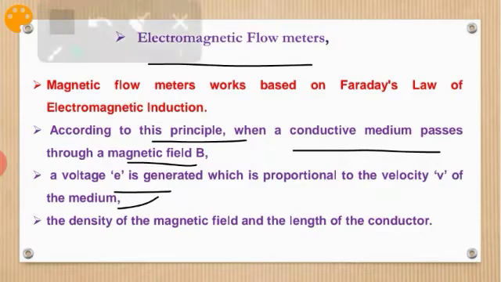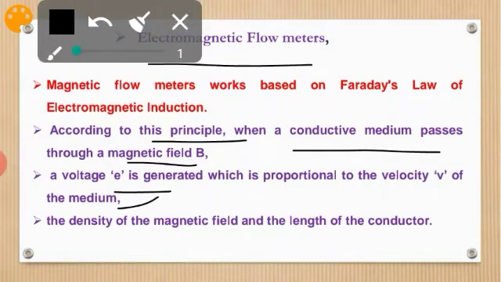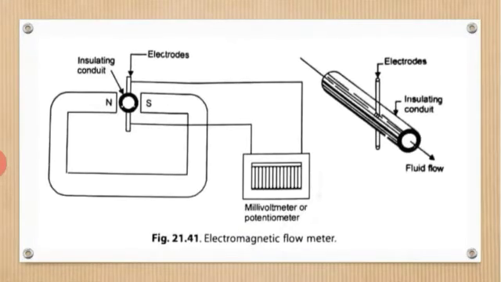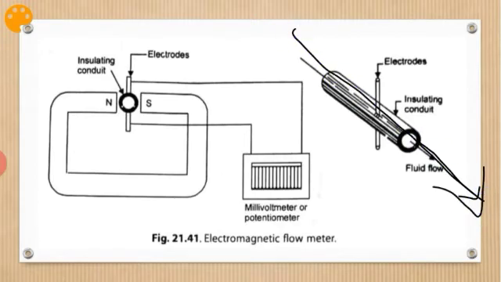Before explaining further, let me go to the figure to show the construction. An insulating conduit and electrodes are placed, and the fluid flows inside it.